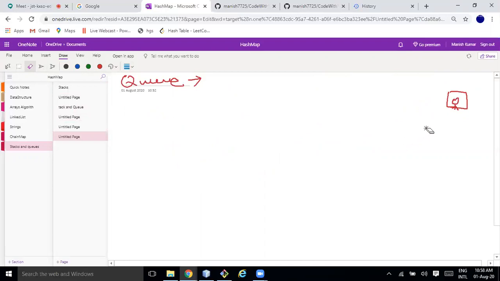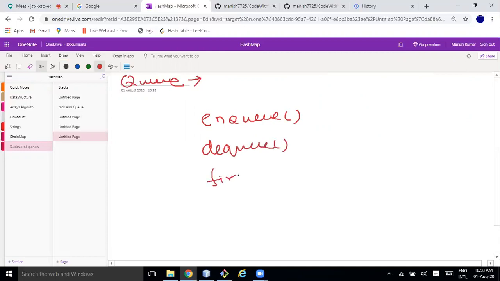Again here, my idea is the same. You can use any data structure, but here, what operations am I doing in the queue? One operation we call enqueue. One operation we call dequeue. And one I can say first, or we can say who is the first element, who will be the next contender to go into the restaurant. So these three operations are there. Again, my idea is to implement them in order of 1 complexity, nothing more than that.